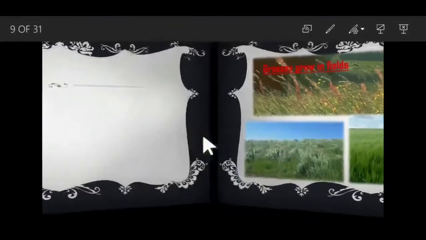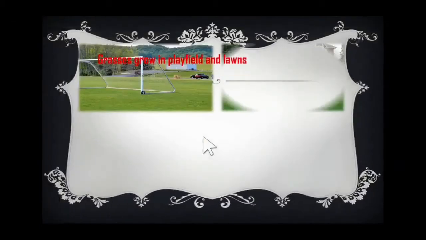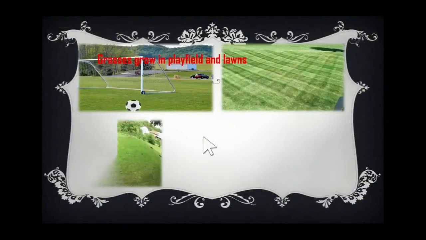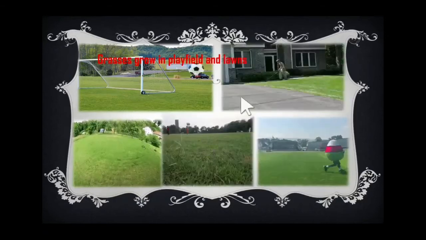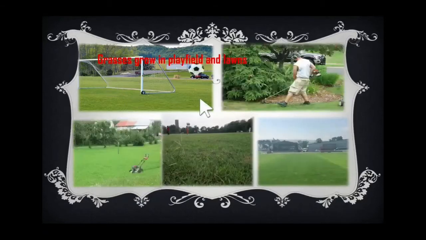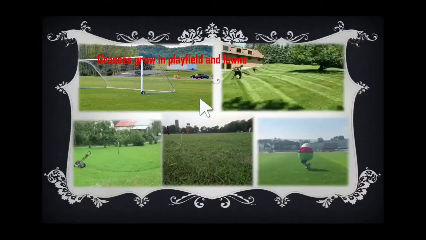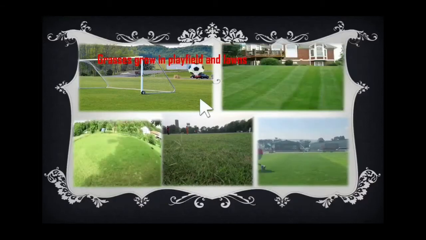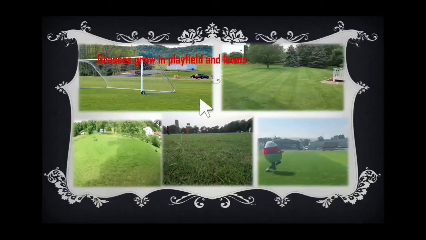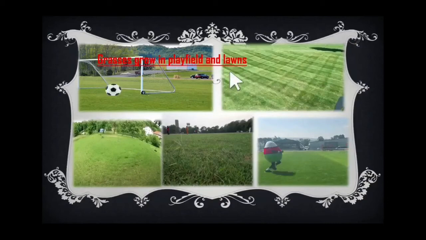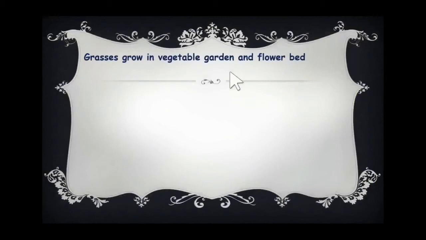Sometimes we are growing some grasses in our playing field and lawns, right? Do you remember our football court in the school? Is there any grass? Yes, there is, right? Look at these grasses. These are short, right? Usually, the grasses grow quite tall if they are not cut. But in the lawns and playing fields, the grasses are short. You know why? Because they have been cut for a long time. And some grass is grown in our vegetable garden and flower beds.